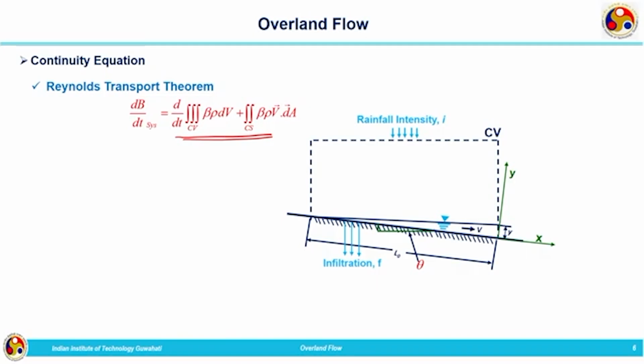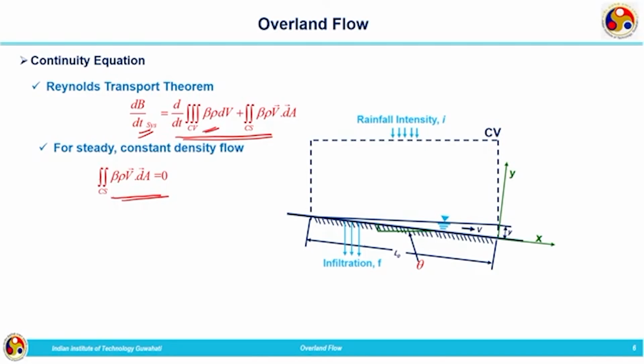So, you look at the RTT, we are having two terms, one is on the left hand side dB by dt of the system, and on the right hand side the first term is also d by dt of the integral across the control volume of beta rho dV. So, both are unsteady terms. So, for steady constant density flow, the equation takes the form: integral across the control surface of beta rho V dot dA equal to 0. So, beta rho V dot dA, what is beta?